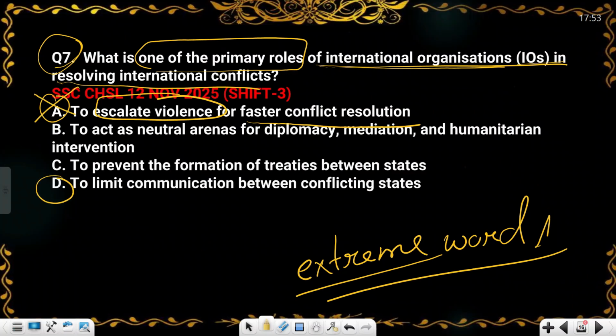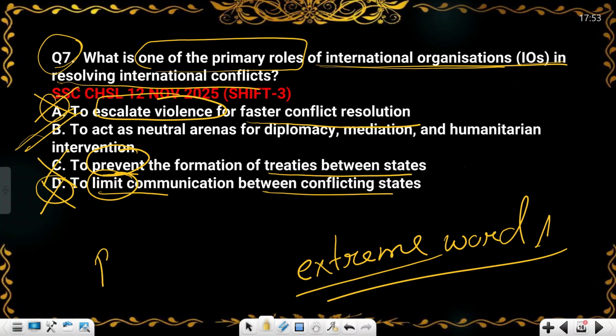Now, in option D, to limit the communication between conflicting states. So, limit, this is an extreme word, so you will cut option D also. To prevent the formation of treaties between states. So prevent karna, you have to stop. So this is also wrong. So okay, so you will cut C. So B will be your answer.